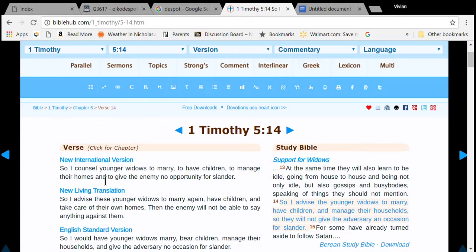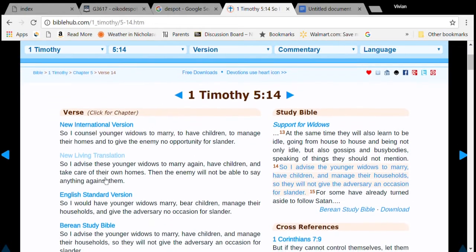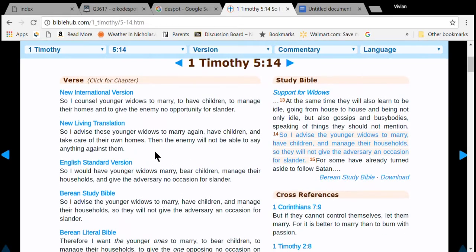Now, although in the context Paul's addressing widows, he's talking to young wives and telling them to rule their households, manage their households, and give the enemy no opportunity for slander. So they have this responsibility that Paul wants them to have. So New International Version, manage their homes. New Living, take care of their homes.